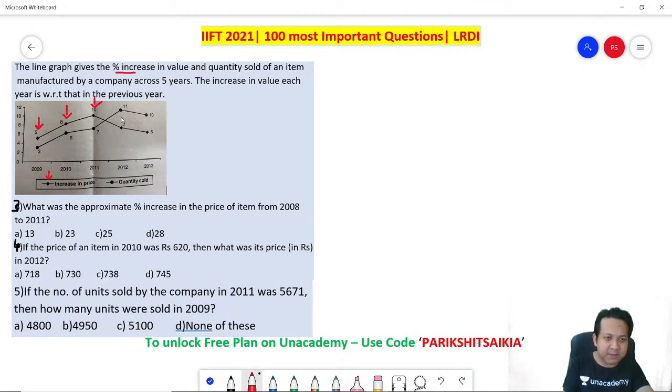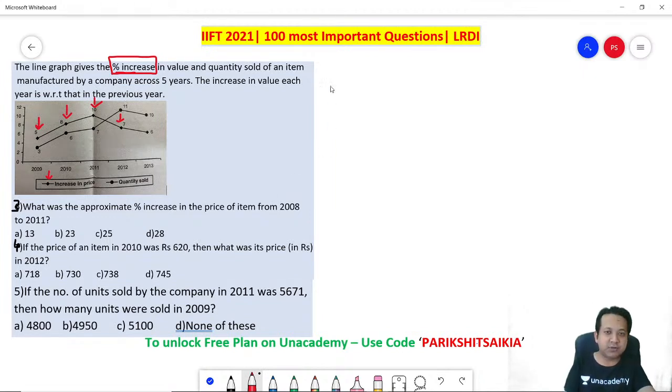Now here people might make a mistake. Remember 7. Because the graph is coming down doesn't mean that the prices are decreasing. Remember, the question clearly tells you it is a percentage increase graph. Last year the percentage increase was 10, very high. But in 2012, let's say, the percentage increase was just 7, lesser than the last year. That is why the graph is coming down, but still it's not a decrease. Whatever was the price in 2011, over that there has been an increase of 7%.